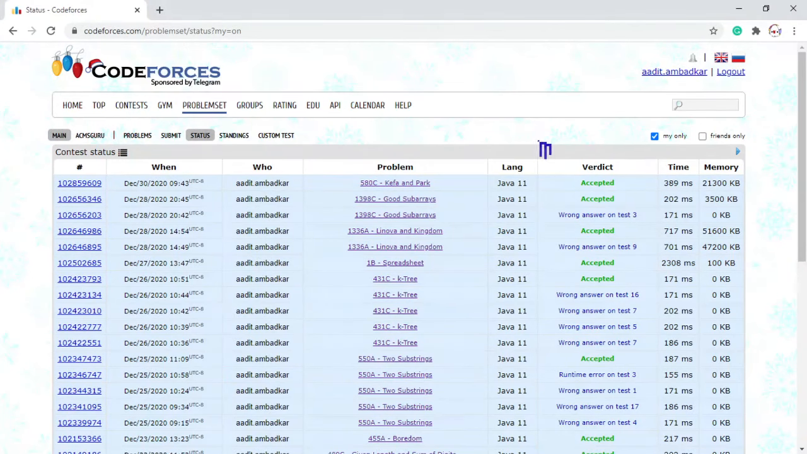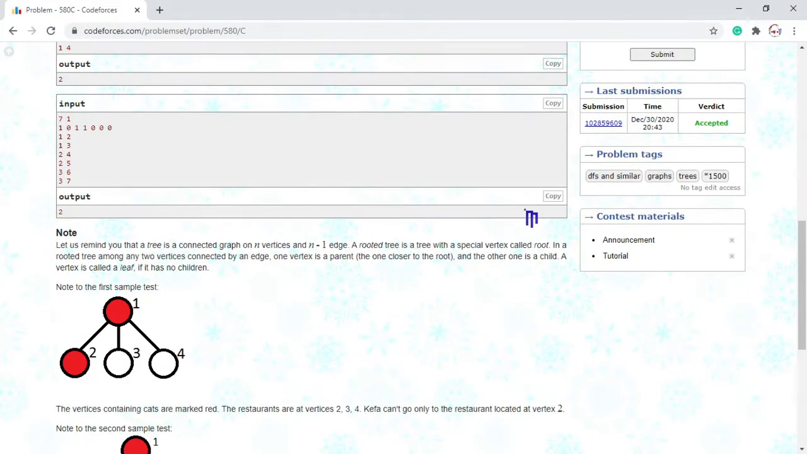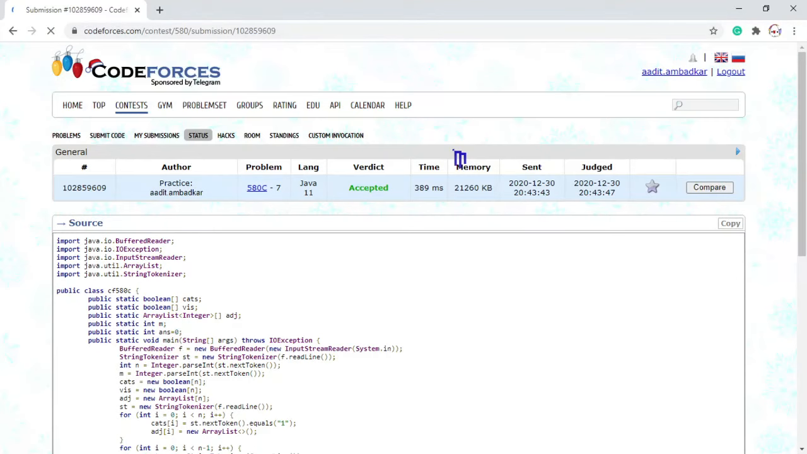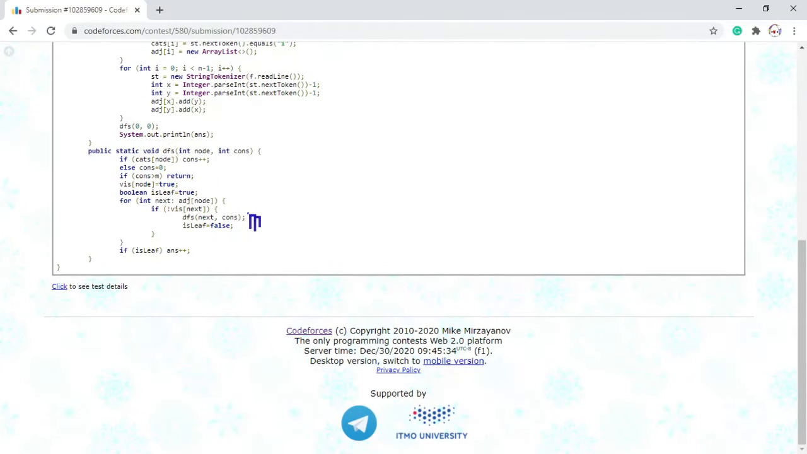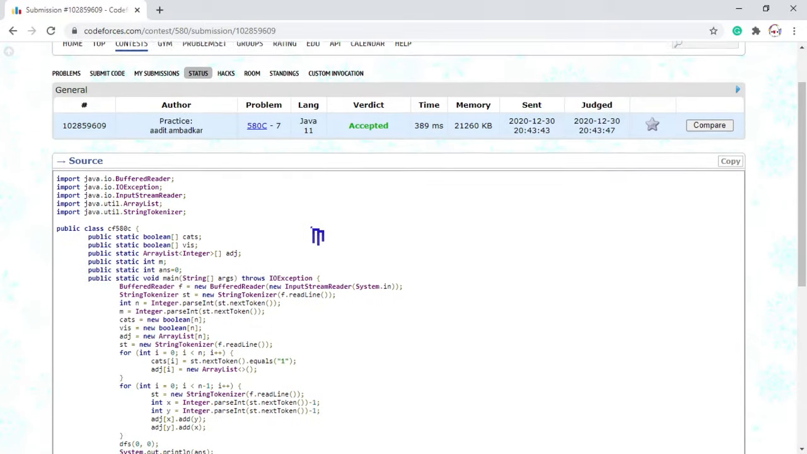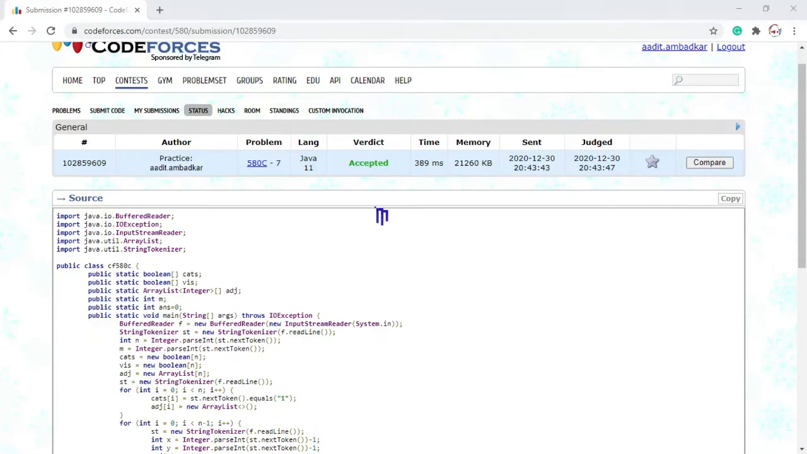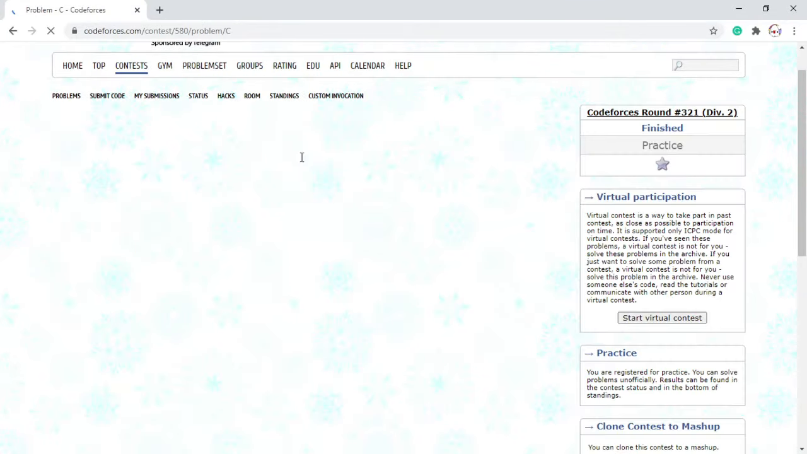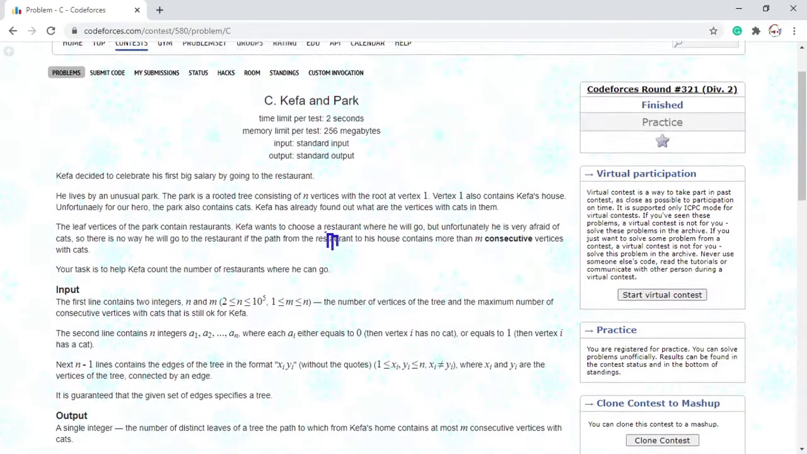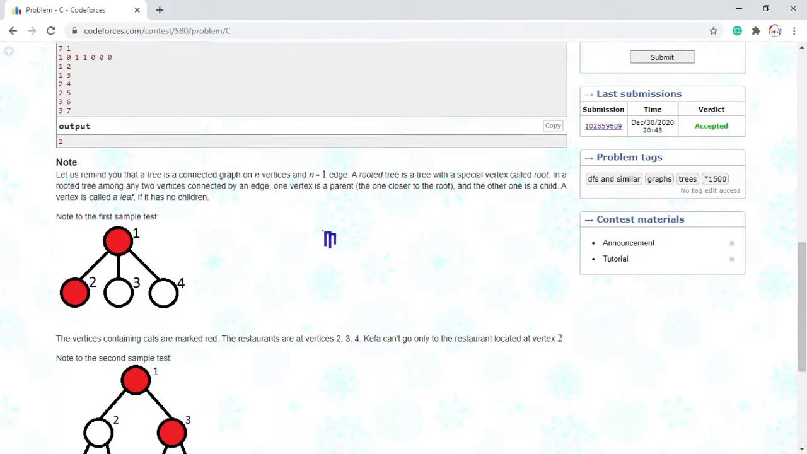So Kefa in the park is finally completed, and just some statistics here. If we click on the submission, we can see it ran in 389 milliseconds. It used this many kilobytes, which is not that much relatively, and yeah, it was actually pretty good. So that has been Kefa and the park. This is the walkthrough for this problem.